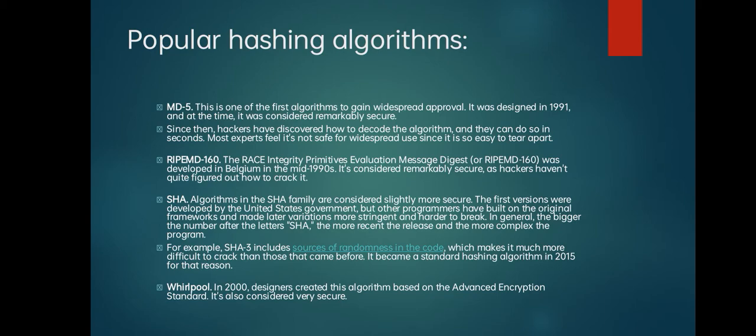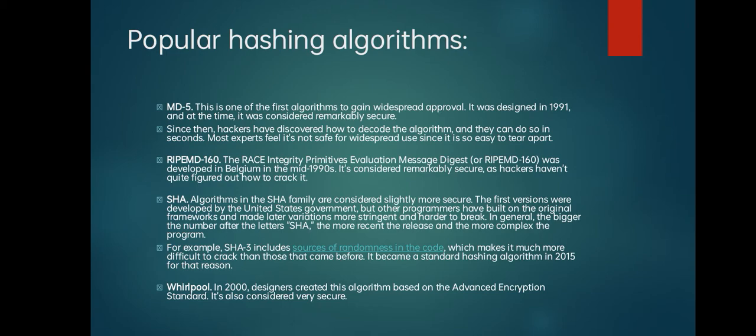RIPEMD 160. The RACE Integrity Primitives Evaluation Message Digest, or RIPEMD 160, was developed in Belgium in the mid-1990s. It's considered remarkably secure as hackers haven't quite figured out how to crack it. Algorithms in the SHA family are considered slightly more secure. The first versions were developed by the United States government, but other programmers have built on the original framework and made later variations more stringent and harder to break.